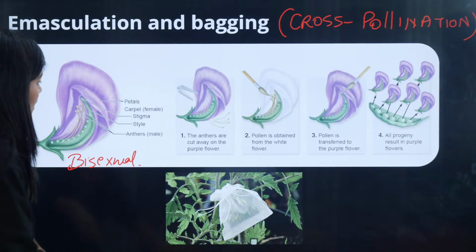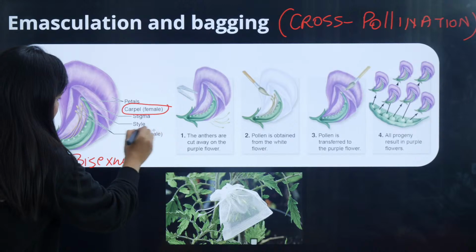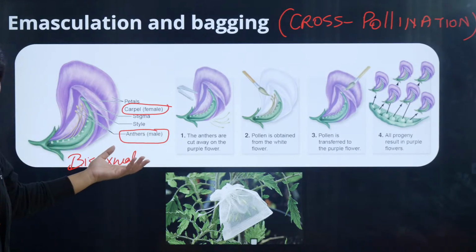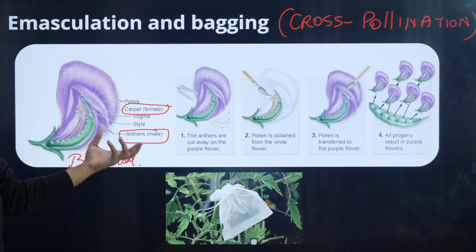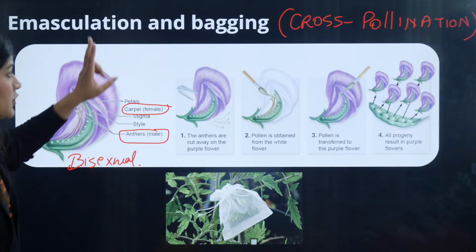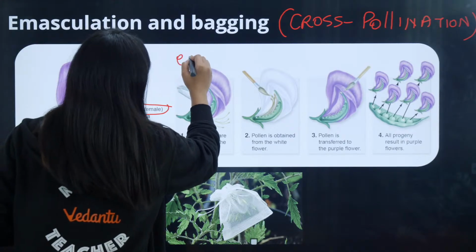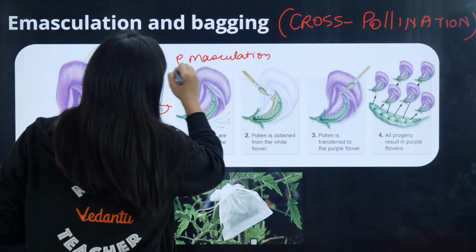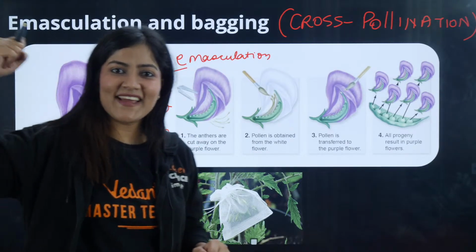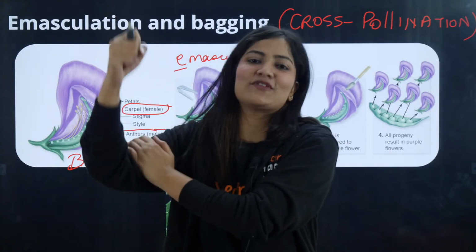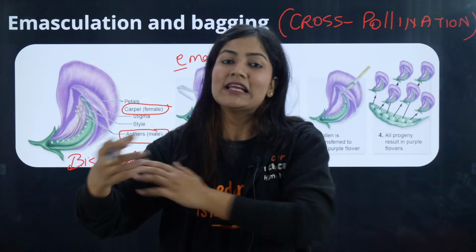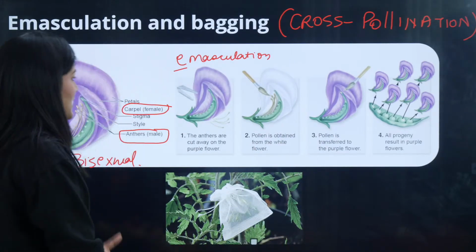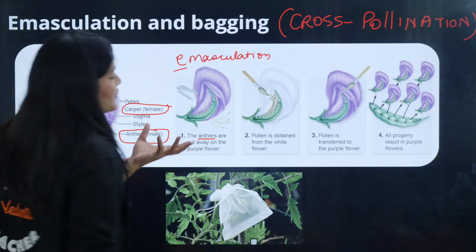So, there is the presence of the carpel, the female part, with the stigma, and there is the stamen, that is your anthers, the male reproductive part. The first thing is emasculation. E means removal and masculation means man, right? So emasculation, we are going to remove the male part. The anthers are removed.